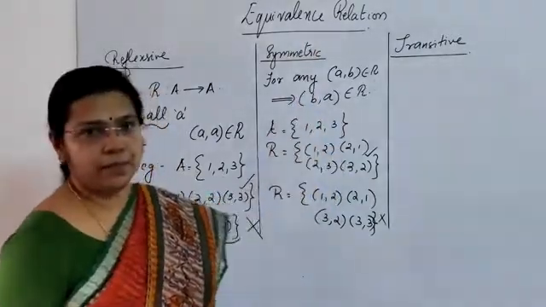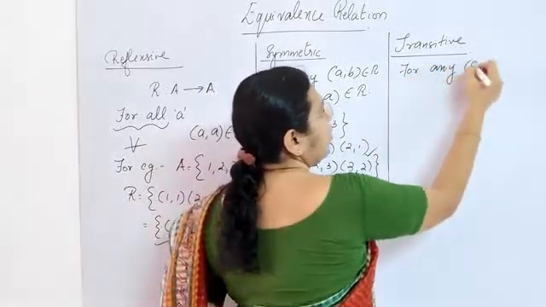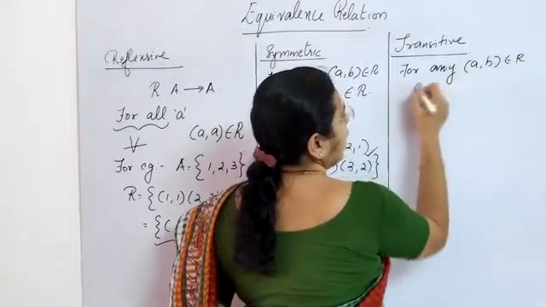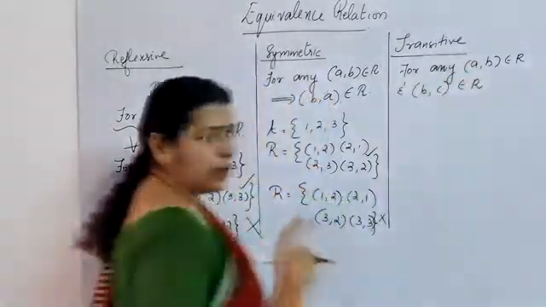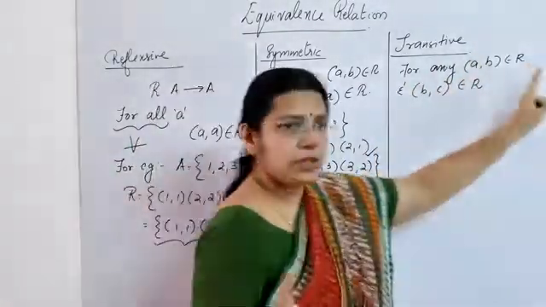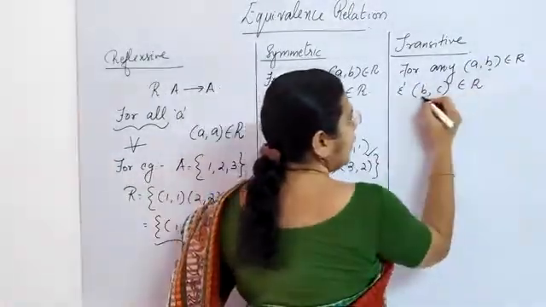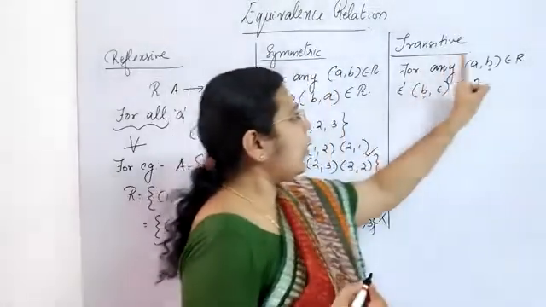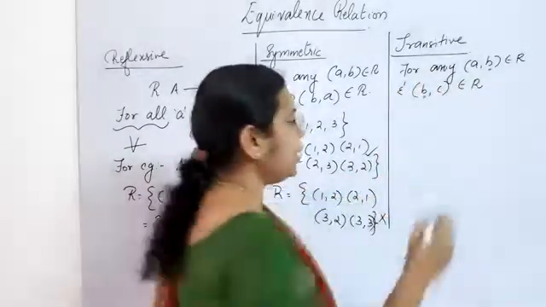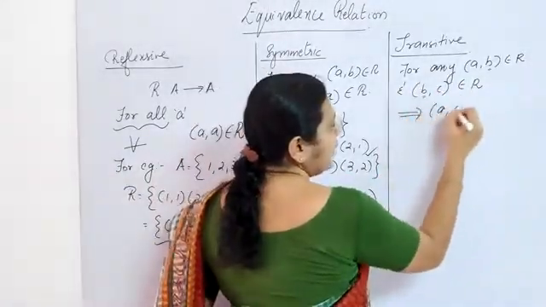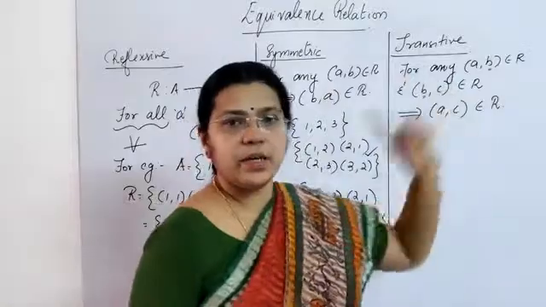Now we move on to transitive. Here also, for any A comma B belongs to the relation and B comma C belongs to the relation. Here you need to note, here it is B, here also it is B. For any ordered pair A, B belonging to the relation and the ordered pair B, C belonging to the relation implies A, C also belongs to the relation. If so, then it is called transitive.